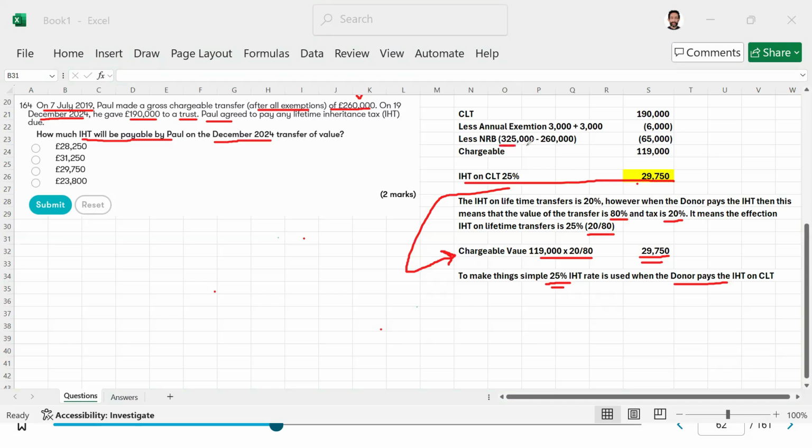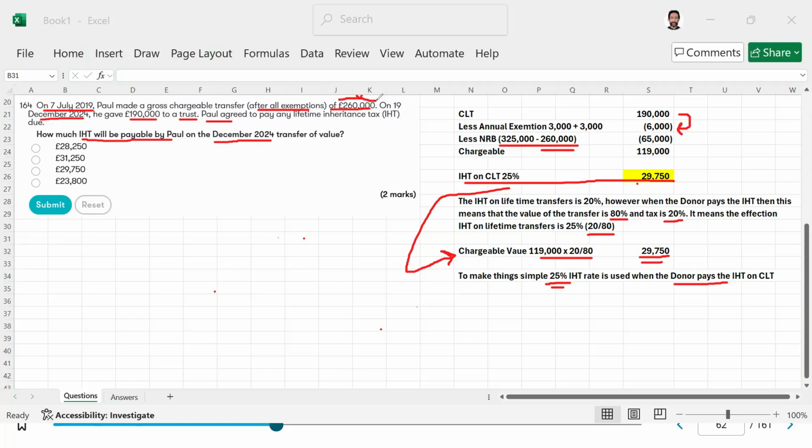I simply took the value, deducted the 2,60,000 here, did not deduct any exemptions. But when it comes to the 190, I had to deduct the exemptions because here there was no such thing mentioned. I'm only insisting because I was attempting section C number, and it had the same thing at the top. It says ignore all exemptions, but in the calculations they actually included the exemptions. Yes, they have mentioned that this value is after all exemptions. So that's why we did not give it any exemptions. Okay.